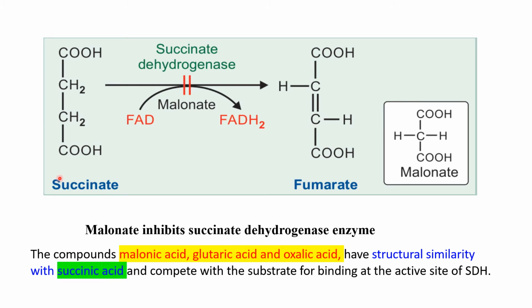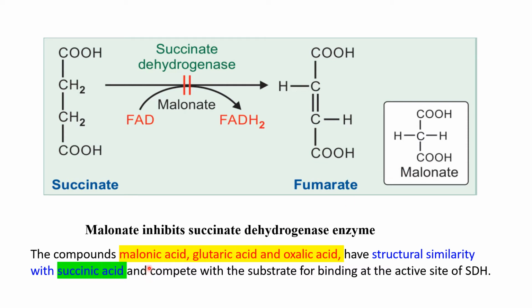See, this is the reaction. Succinate is converted to fumarate. The enzyme is succinate dehydrogenase. And this succinate and this malonate are structurally similar to each other, and therefore malonate acts as an inhibitor of the succinate dehydrogenase enzyme. So if malonate is present, then conversion of succinate to fumarate is decreased. So malonate inhibits succinate dehydrogenase enzyme.